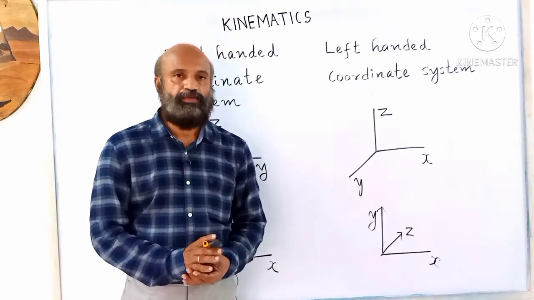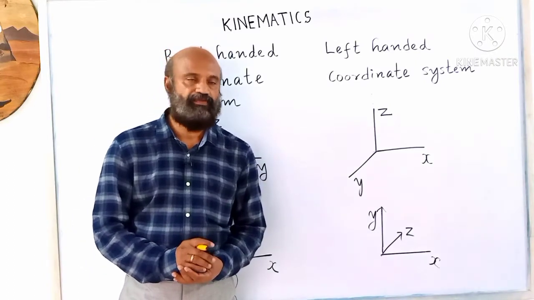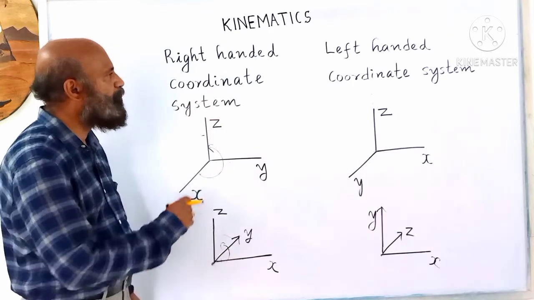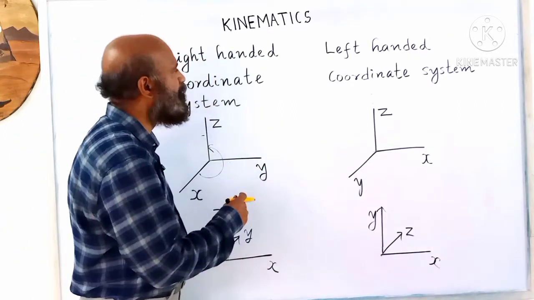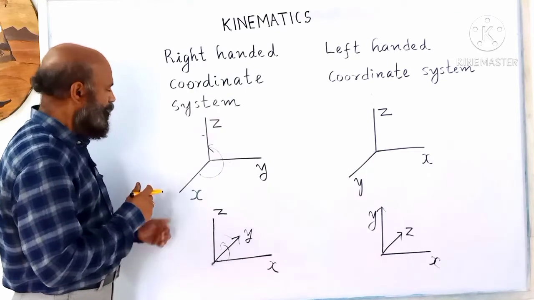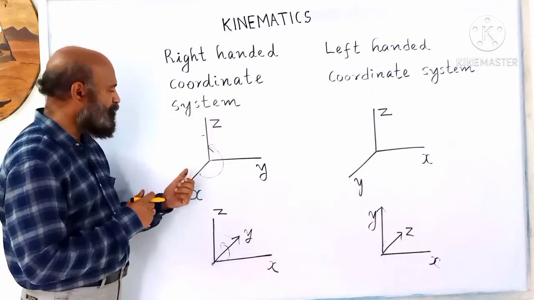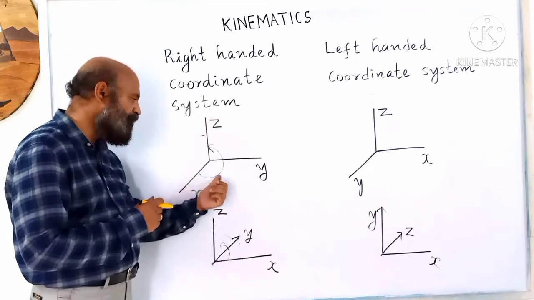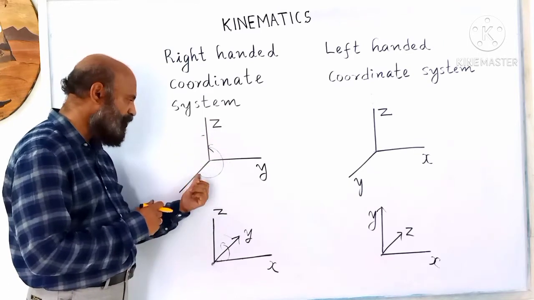There are two types of Cartesian coordinate system. They are the right-handed coordinate system and the left-handed coordinate system. In the right-handed coordinate system, the x, y, z axes are drawn in anti-clockwise direction.